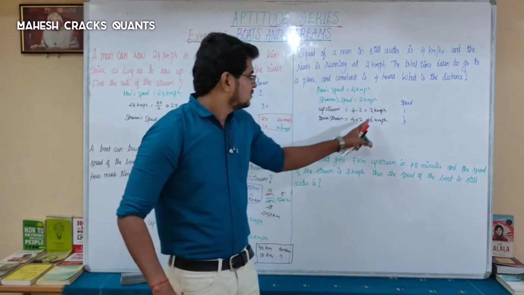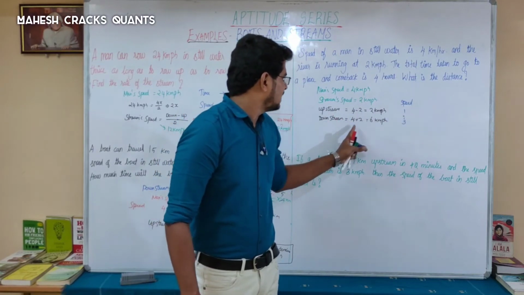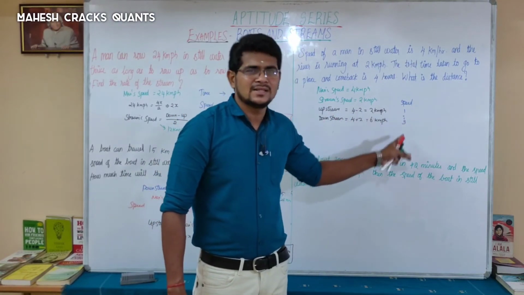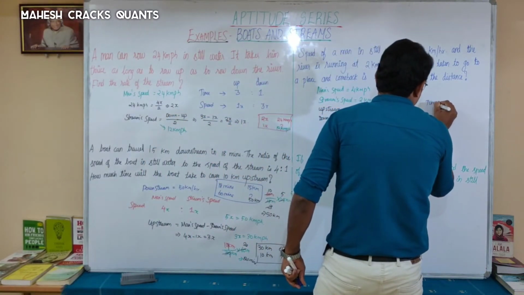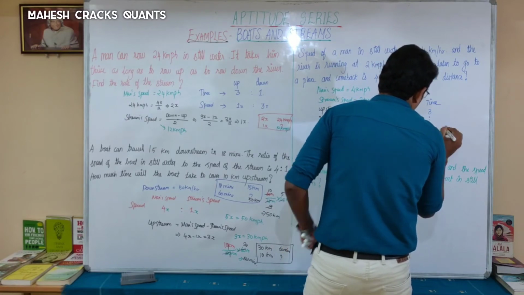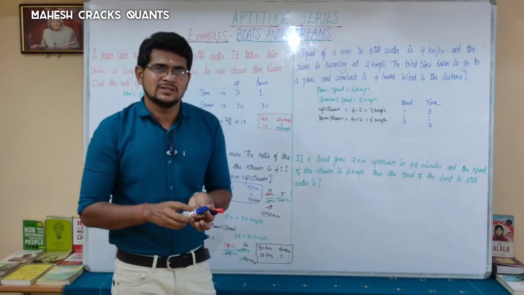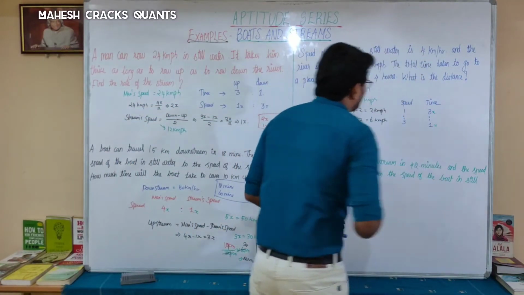So upstream speed is 1 and downstream speed is 3 in the ratio. Speed ratio is that and time ratio will be opposite to that, 3:1. Time ratio is 3x and 1x.